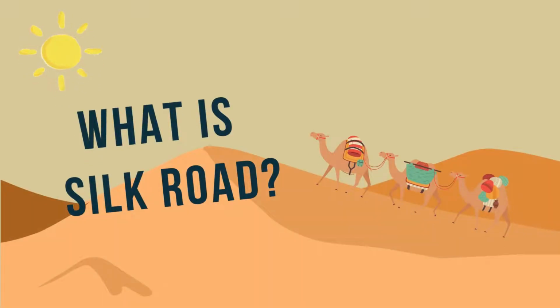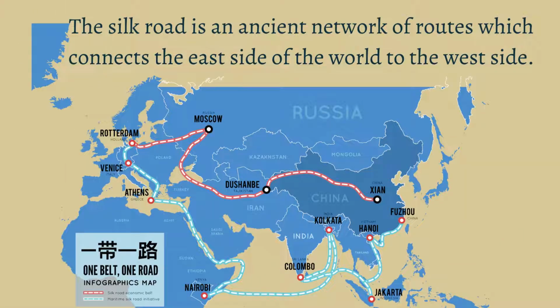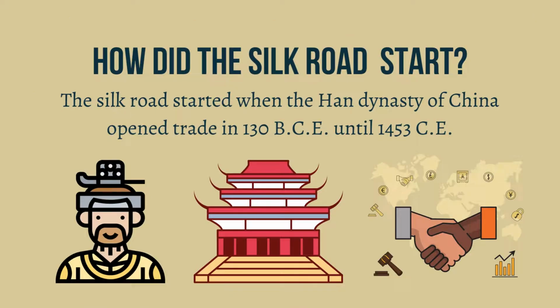What is the Silk Road? The Silk Road is an ancient network of routes which connects the east side of the world to the west side. How did the Silk Road start? The Silk Road started when the Han dynasty of China opened trade in 130 B.C.E.